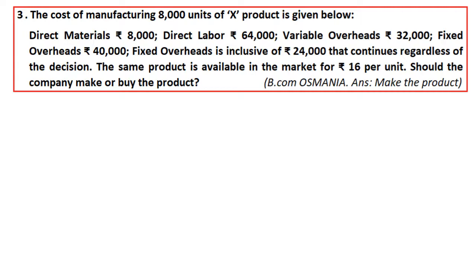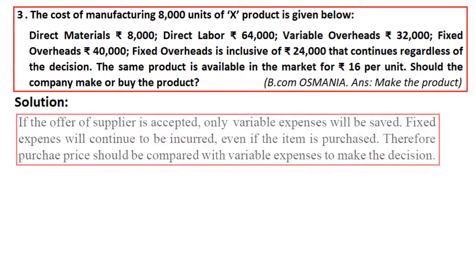Presume that instead of manufacturing, we purchase from the external market. Out of 40,000 total fixed costs, we will incur only 24,000 if we purchase. Whereas what about that 16,000? That expenditure will be discontinued because we are purchasing from the external market, right? So that element will also be kept in mind and considered, that is how much expenditure is getting discontinued when we purchase from the market, right? So when we come to the solution, I have kept the same statement for reference sake, the same ideology, the same statement we will follow for making decisions, right?